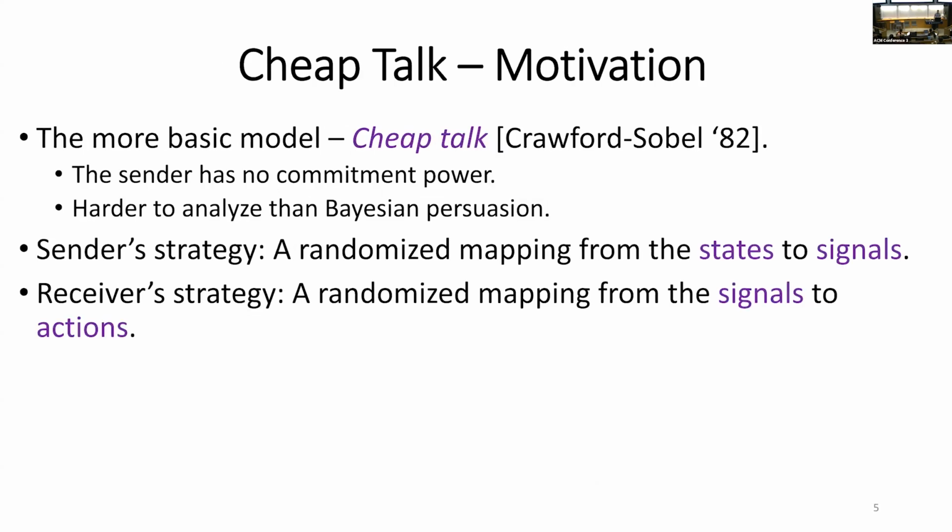So we're going to talk about the more basic model called cheap talk. It was introduced by Crawford and Sobel in 1982. And this model assumes no special powers from the sender side. But unfortunately, this model is harder to analyze compared to Bayesian persuasion. In the cheap talk game, the sender strategy is a randomized mapping from the states to a certain set of signals, while the receiver strategy would be a randomized mapping from the signals to the possible actions that the receiver can take.